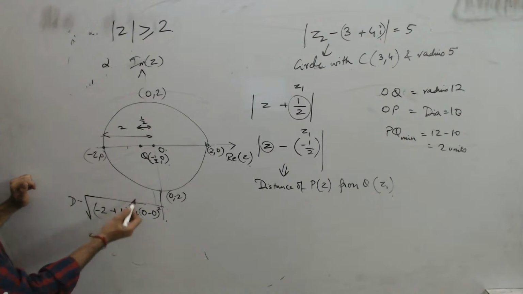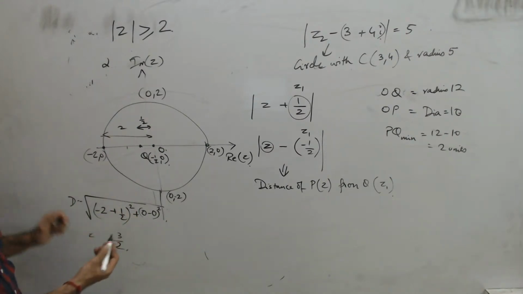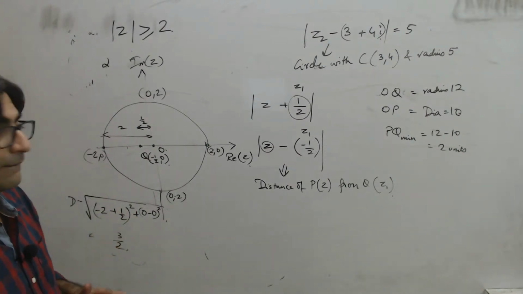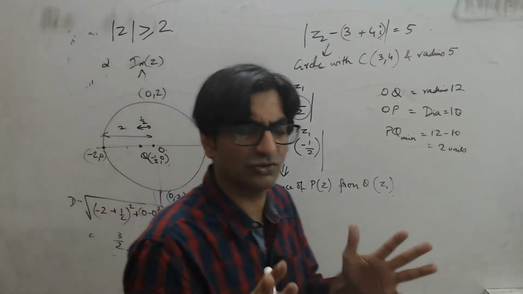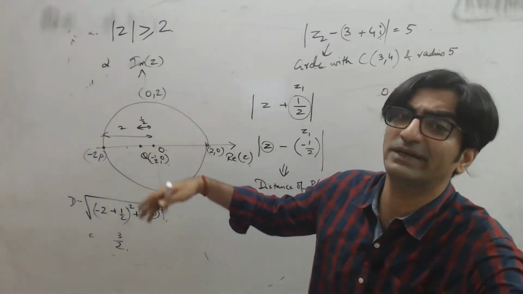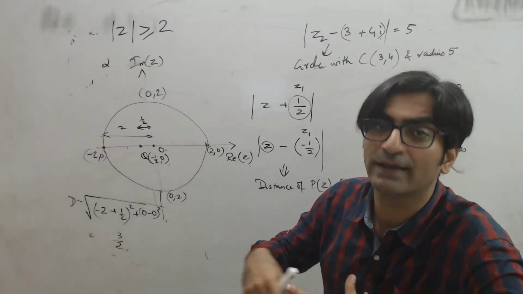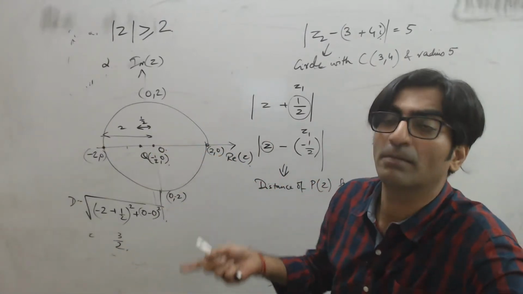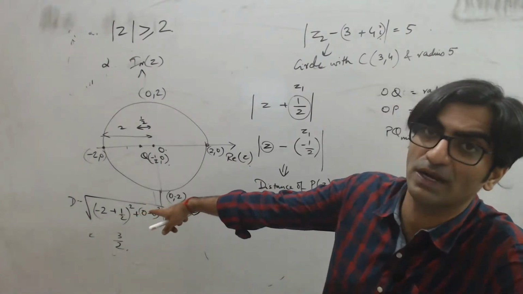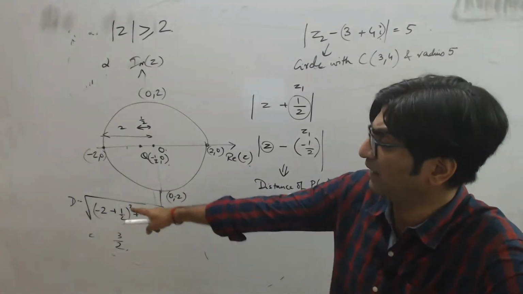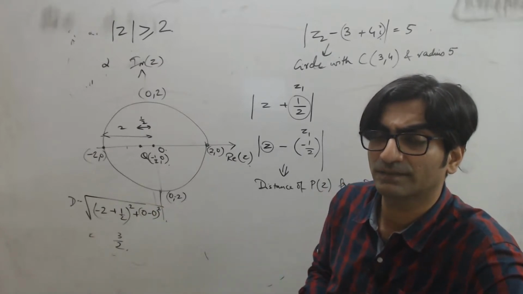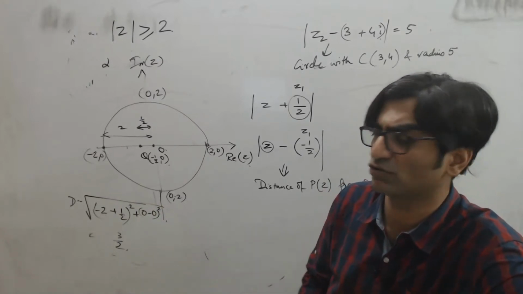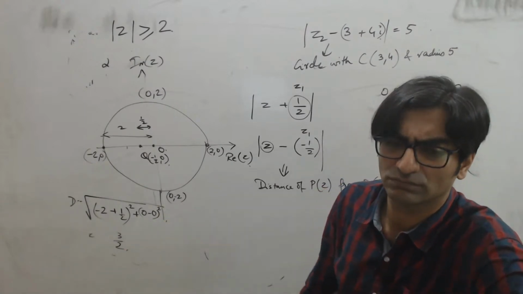Minus 3 by 2 का square root will be 3 by 2 only, na? You'll square it and then take a square root. It will come back to 3 by 2. So you don't need to square it. अगर आप coordinate geometry से कर रहे हो तो directly distance ही तो निकालना है. You don't need to square and everything. But if you are using coordinate geometry by using the distance formula, then it will be square root of x2 minus x1 whole square plus y2 minus y1 whole square. उससे भी same ही answer आएगा 3 by 2.